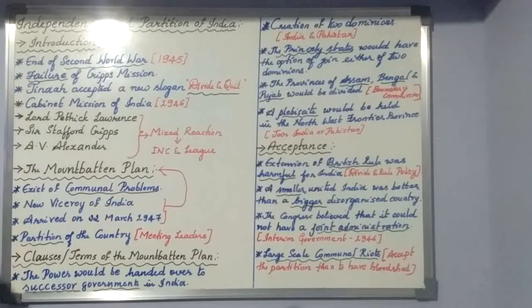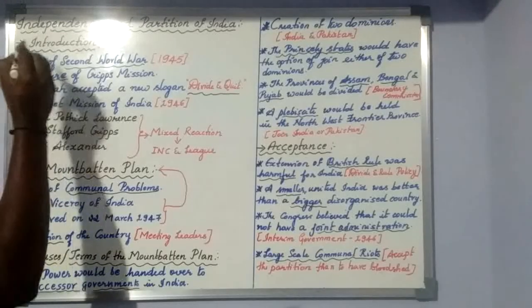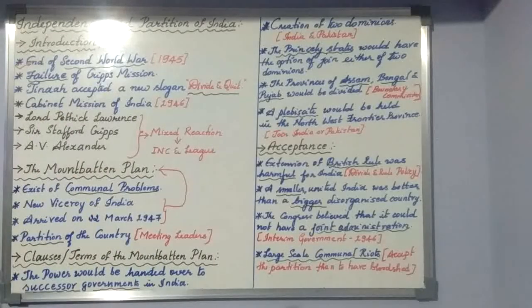Now when we go with independence and the partition of India, the first point says end of the Second World War in 1945. As you all know, the Second World War ended in 1945. When it ended, many nations became independent, and one of them is India.